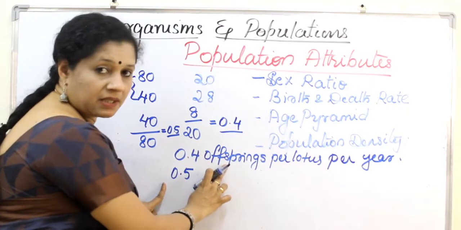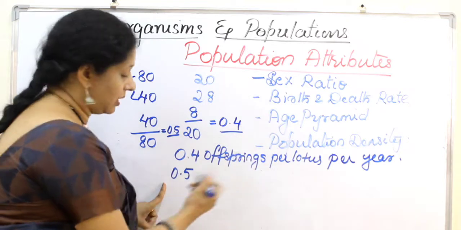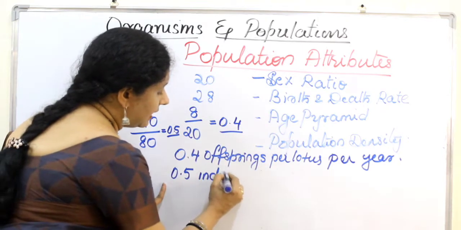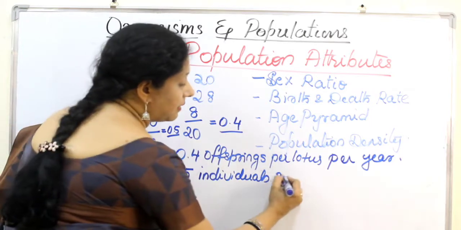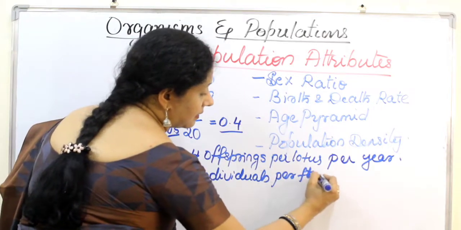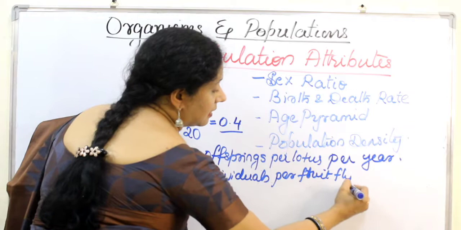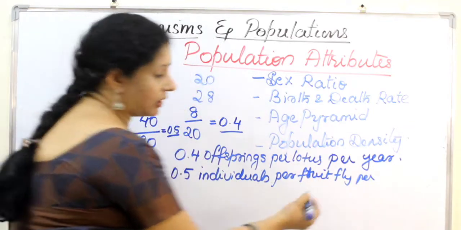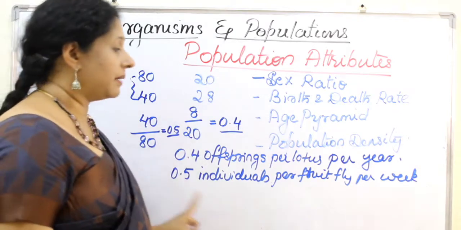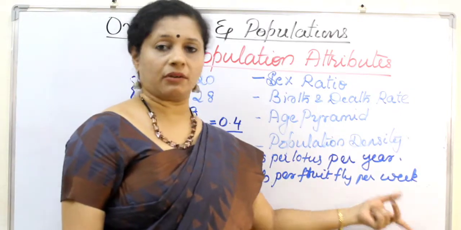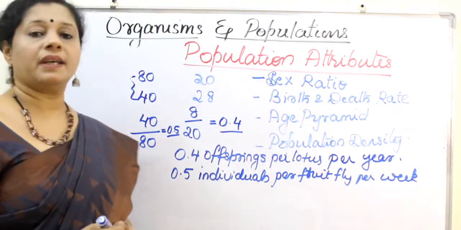Can we write offspring here? No, offspring is applicable for birth only. So it is 0.5 individuals or organisms per fruit fly per week or month, whatever it is. Suppose here it is 1 week, then per week. If it is 1 month, per month, or fortnight, whatever is applicable. This is how we calculate.